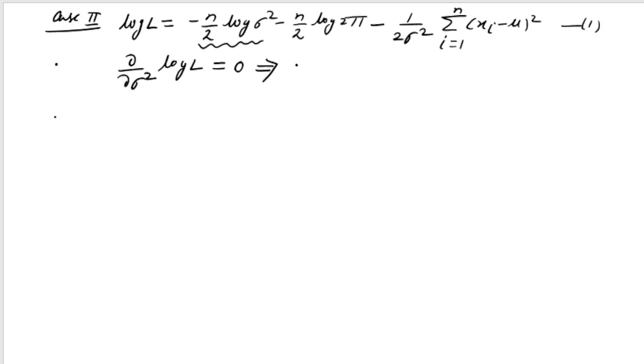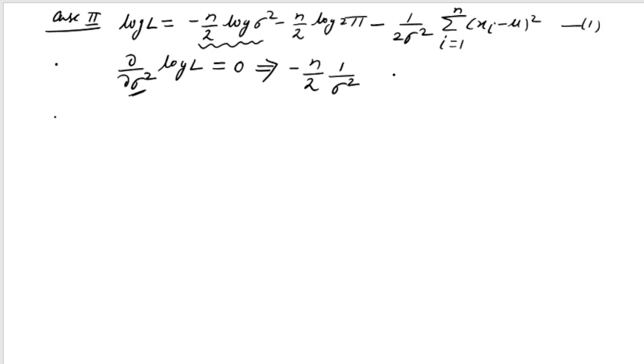So if I differentiate log sigma square with respect to sigma square, you know that the derivative of log x is equal to 1 by x. So the derivative of log sigma square with respect to sigma square will be 1 by sigma square. Okay, and what will be the next thing that I will be getting?